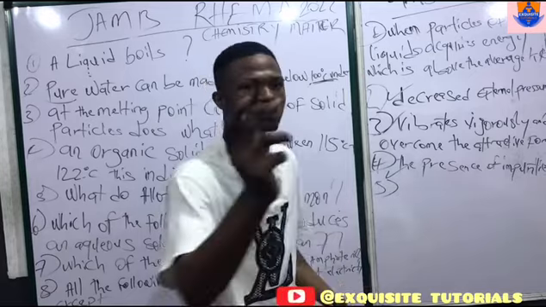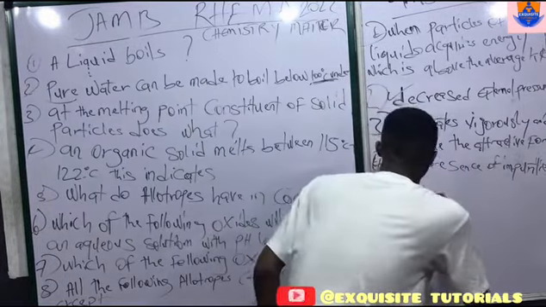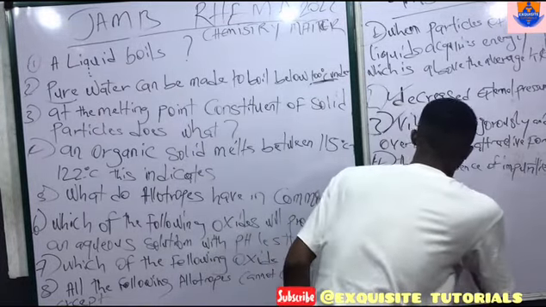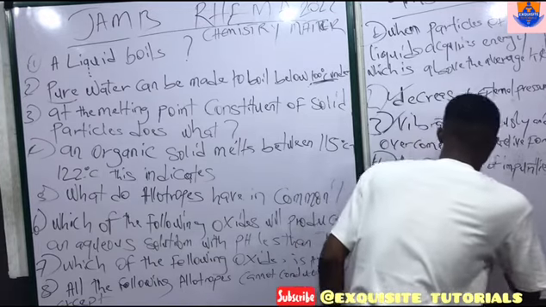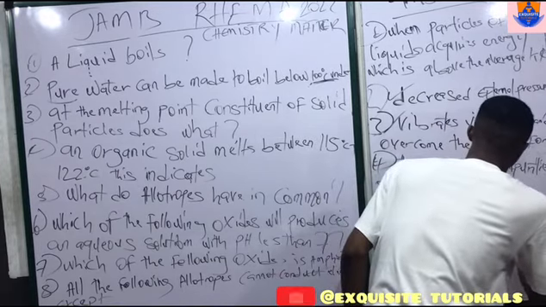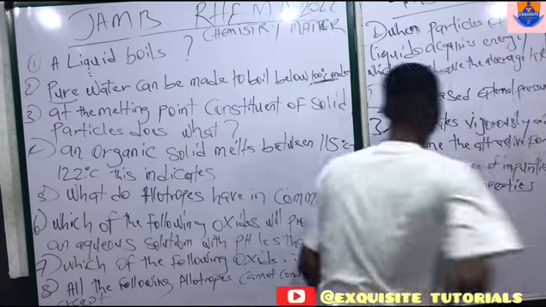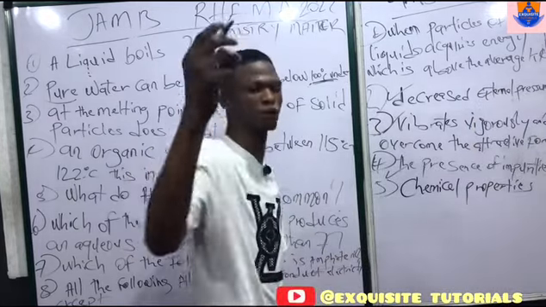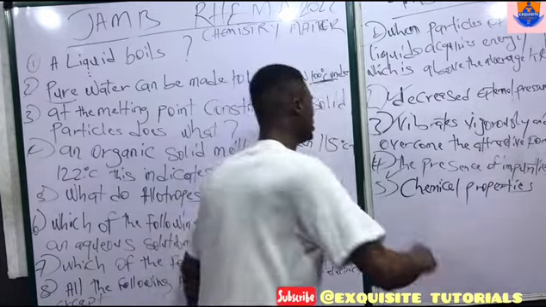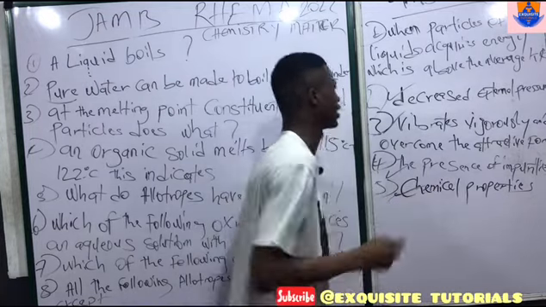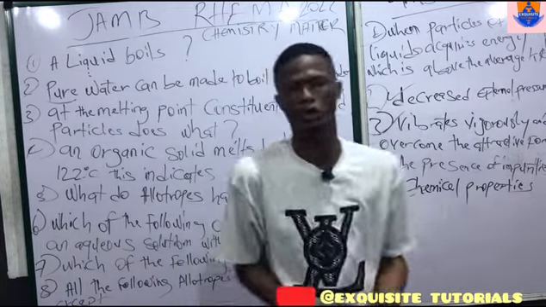So allotropes have the same chemical properties. So once you see allotrope, the next thing that should come to your head is chemical properties. Click it and move to the next question.